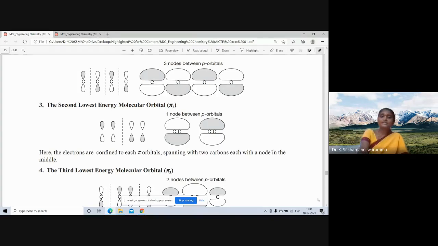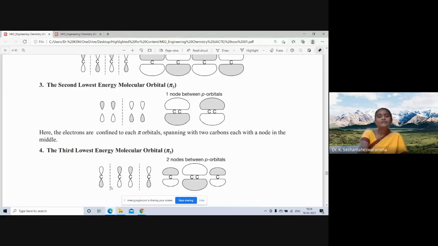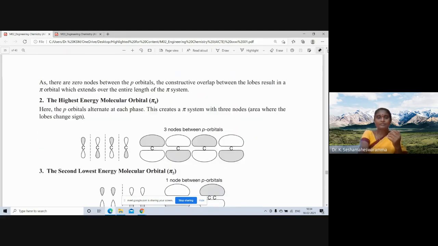Next, pi 3. Here you can observe the phase transition. The middle 2 carbons, C2 and C3, are in the same phase, while C1 and C4 are opposite. Hence one node is formed here, one node here, one node here. Total 2 nodes between p orbitals. Hence energy will rise further in the pi 3 orbital. Pi 4.